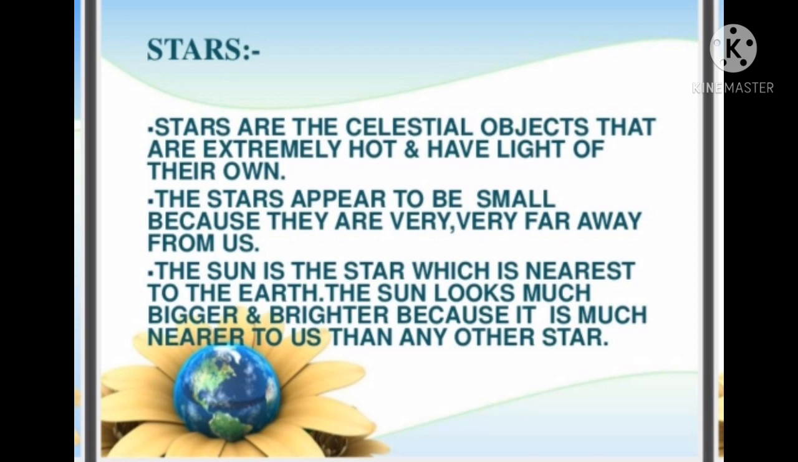The sun is the star which is nearest to the earth. The sun looks much bigger and brighter because it is much nearer to us than any other star. So we can see the sun as a very big and very bright star, right? But we cannot see the other stars as such; they look very small because they are very, very far away from us. That's why the stars look very small.